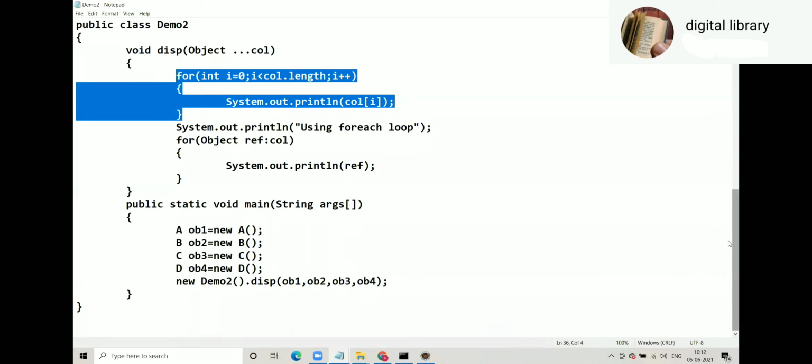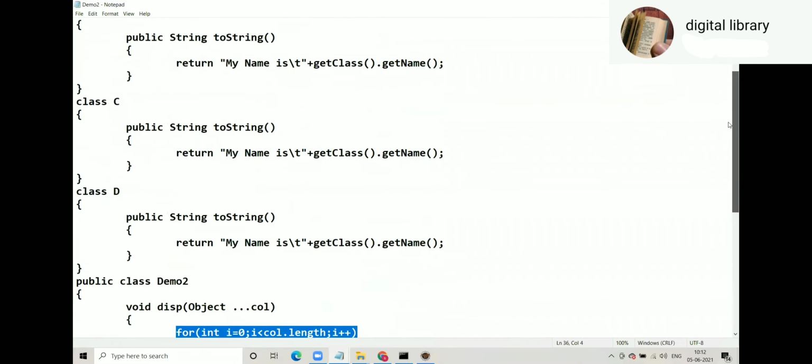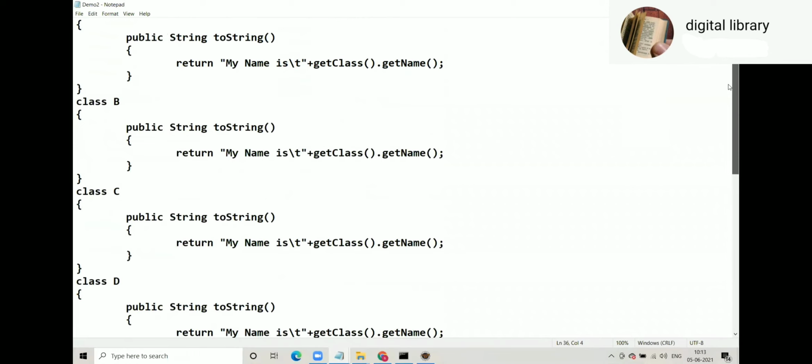Now whether A, B, C, D have overridden toString or not: if they have not overridden toString, then their parent class is Object, the Object toString will be called, and we will get the output A@some number, B@some number. Remember that. But in this case, all A, B, C, D have overridden toString.